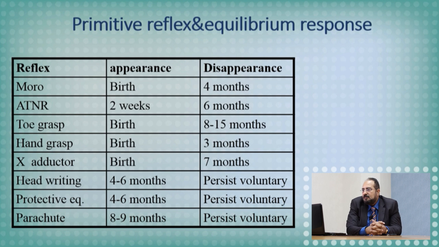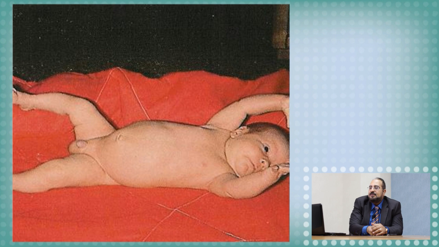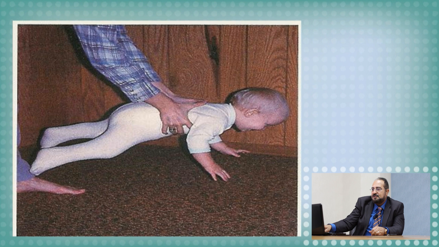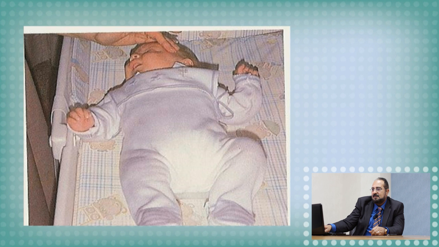This figure represents some of the primitive reflexes and equilibrium responses. We will not go deep through this, it will be discussed later in the neonatal examinations, but they are important issues to assess the development, as we will see after a few minutes. How to assess the mentality of your infant. The primitive reflexes will play an important role. What is this? This is the example of the Moro reflex. This is the parachute reflex. This is the asymmetric tonic neck reflex.